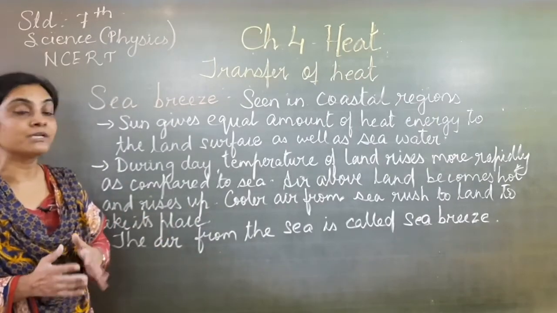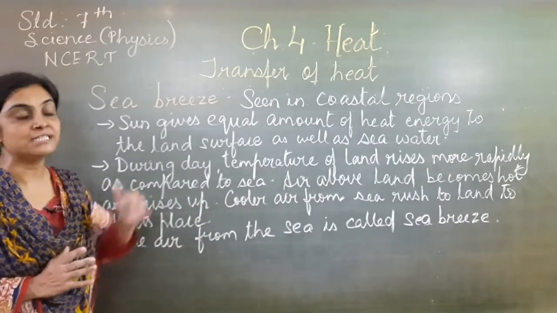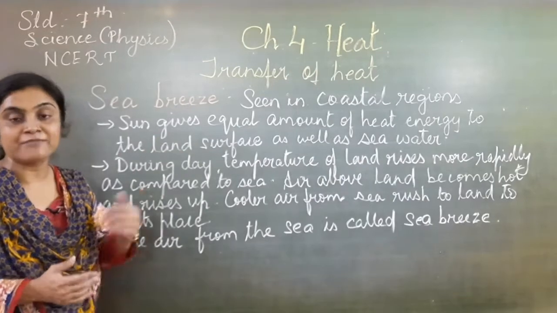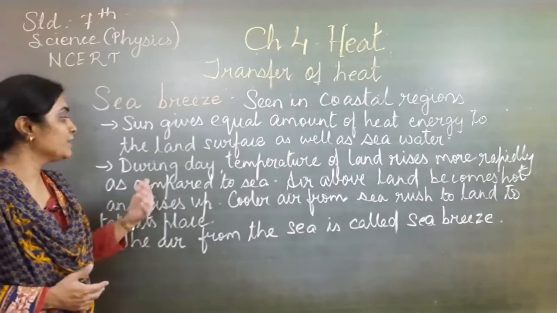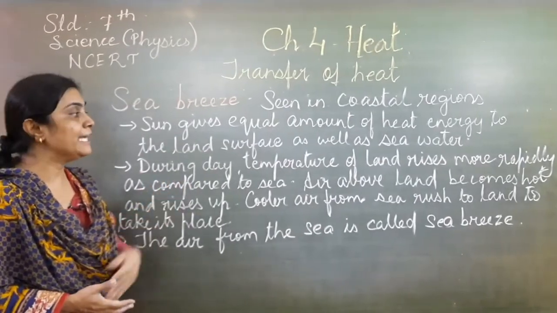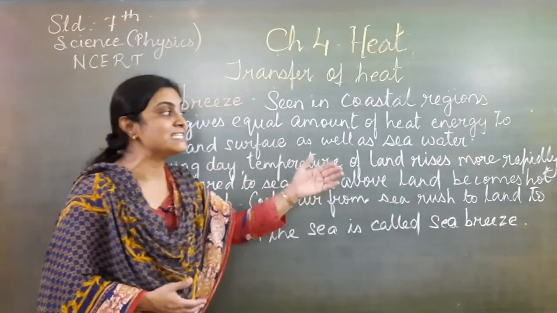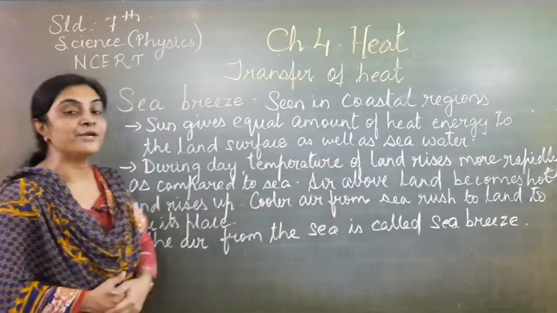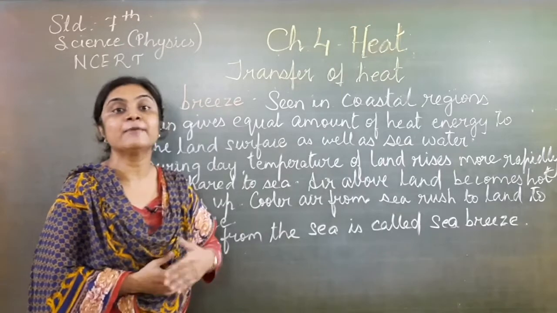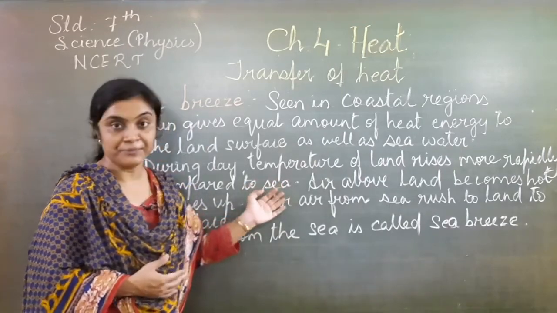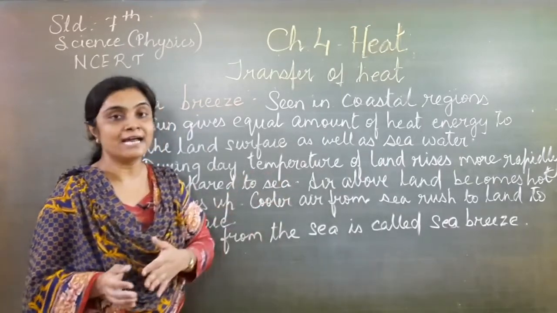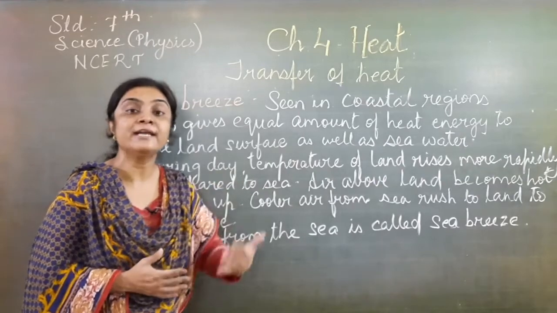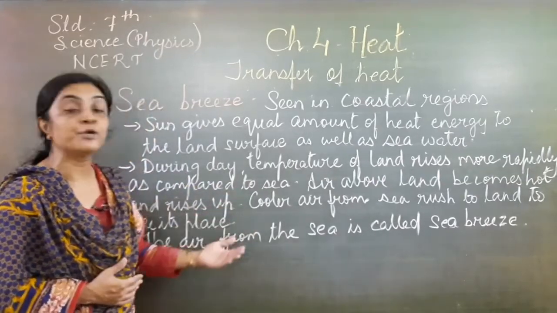So land and sea waters receive an equal amount of heat energy from the sun. So what happens during the daytime? During the daytime, the temperature of the land rises more rapidly as compared to the sea. That means land heats up faster than the sea. Land and sea are both there in coastal areas, so land will be heated faster as compared to the sea.